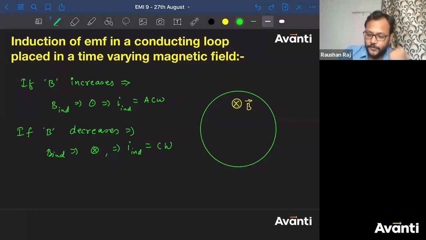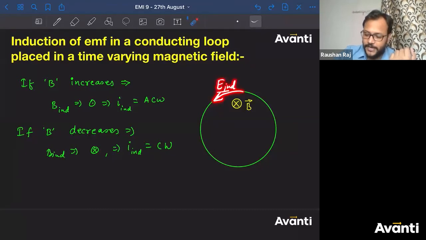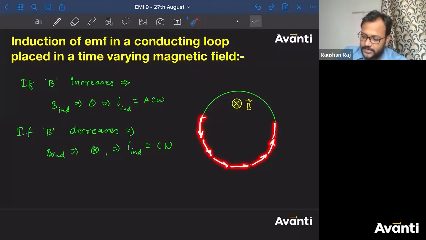If current is flowing in anti-clockwise direction, that means electric field must be in anti-clockwise direction. Then only it will apply force on the positive charge to move in anti-clockwise direction. So for this positive charge, this is the induced electric field. So induced electric field in this loop, in this condition, is in anti-clockwise direction, tangential to this.